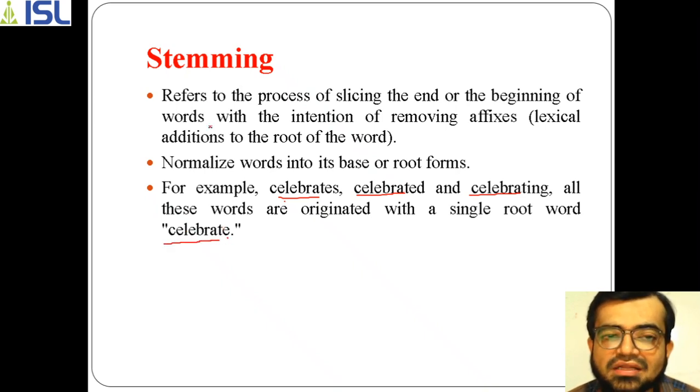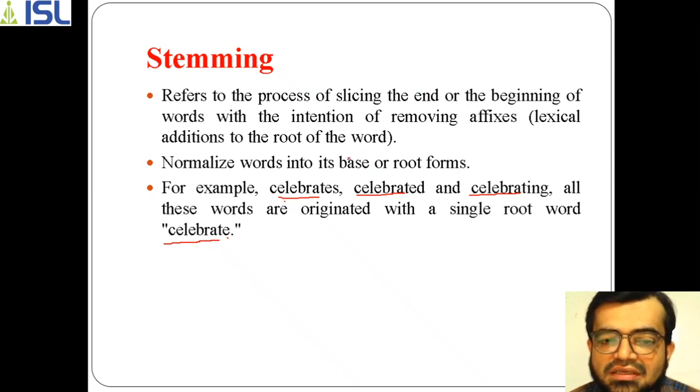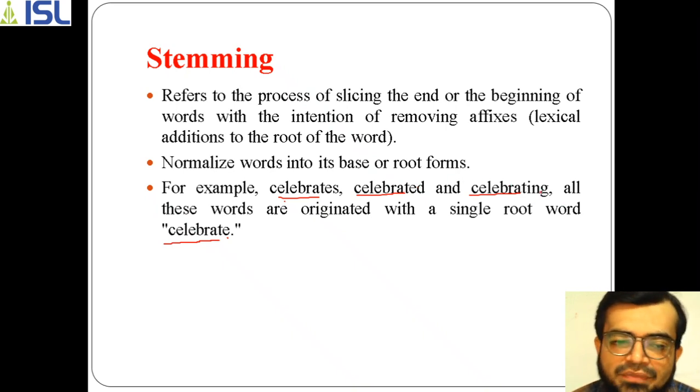Stemming is a process where we remove some letters from the given word, either from the affix or the suffix. Here, in celebrates we remove s, in celebrated we remove d, and in celebrating we remove ing, and it updates accordingly.